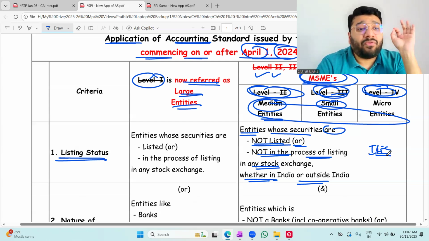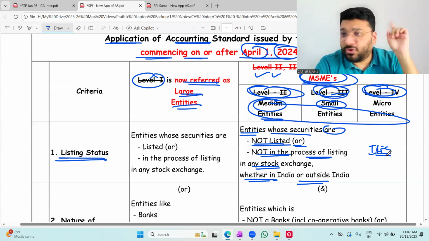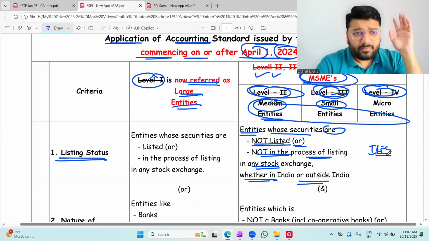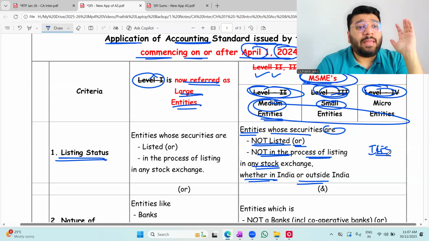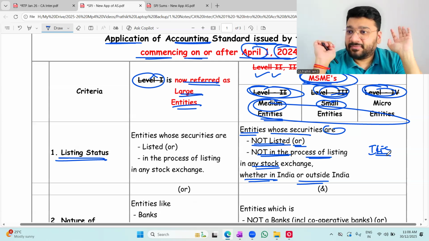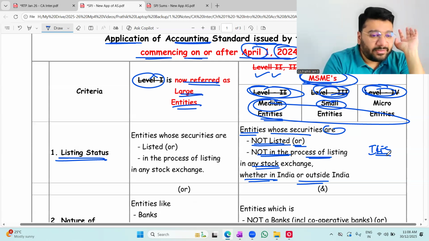The classic example for this is IRFC. If you go to any stock broking application, or you go to Google and type IRFC ka stock price, you'll get the stock price which is listed in the stock exchange. And it's not a corporate. It's non-corporate. Got it? Not got it?